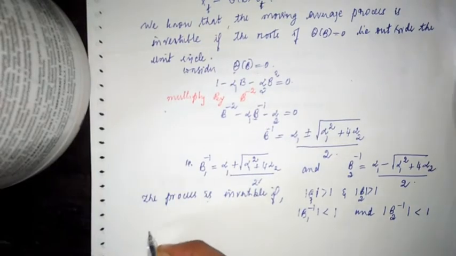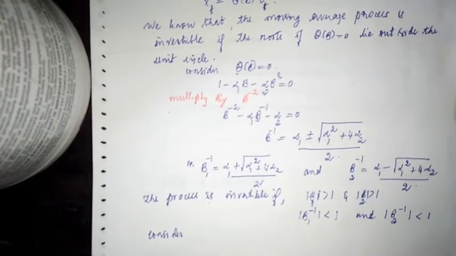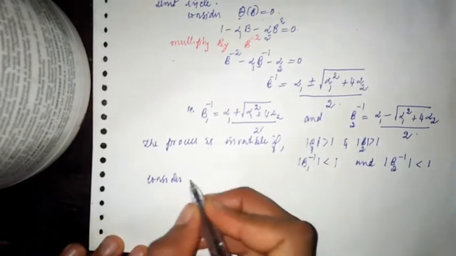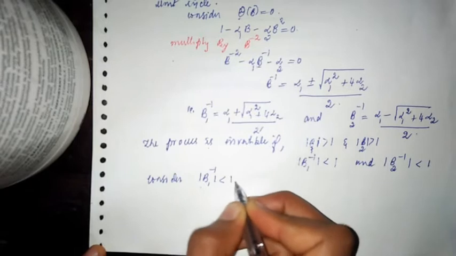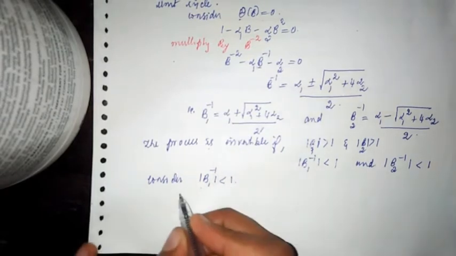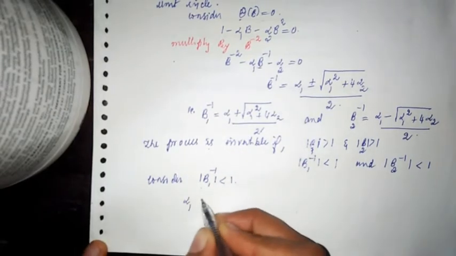Now consider the first one, B1 inverse less than 1. So what is B1 inverse? Here we have alpha 1.